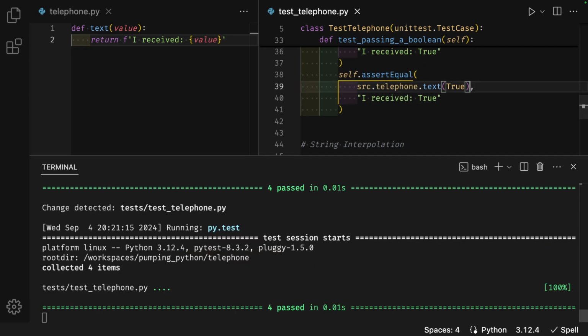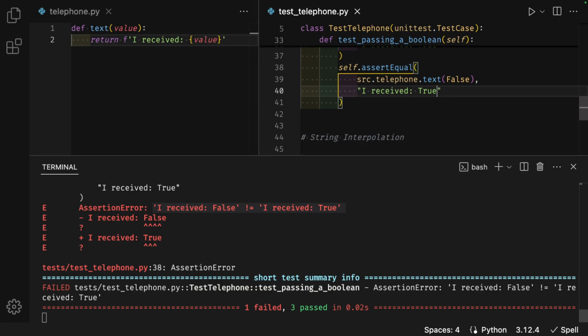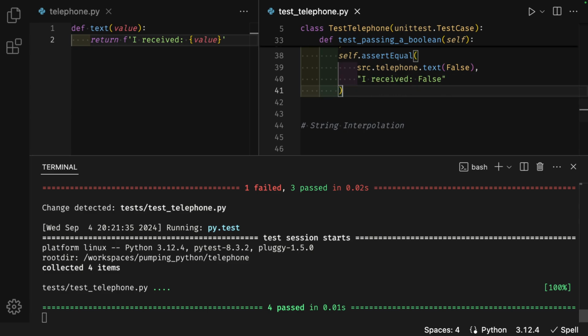I want to do this with the other Boolean, change True to False. The terminal shows an assertion error. I received False is not equal to I received True. I'll change this to match. And the terminal shows passing tests.